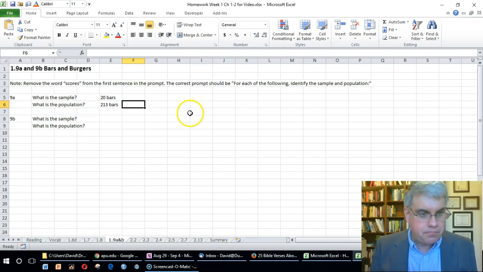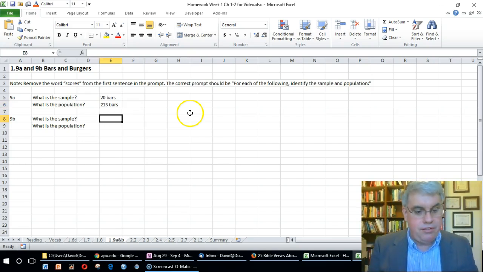Now the second question says, to make a profit from a restaurant that specializes in low-cost quarter-pound hamburgers, it's necessary that each hamburger served weigh very close to 0.25 pounds. Accordingly, the manager of a restaurant is interested in the variability among the weights of the hamburgers served each day. Do they really weigh a quarter pound? It would take too much time to weigh all 450 that the hamburger store makes each day. So the manager decides instead to weigh just 15.